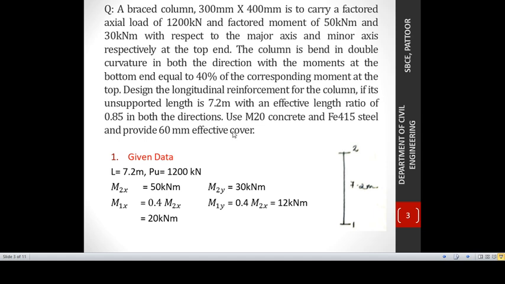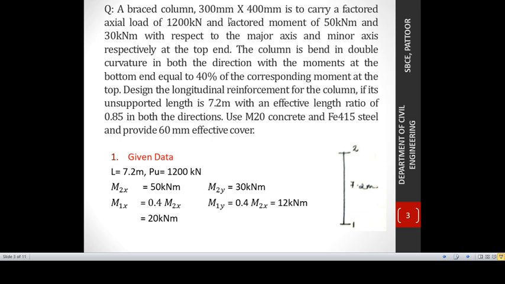In this question it is mentioned that the column we need to design is a braced column. The first two questions were dealing with the design of an unbraced column, and this particular one shows how to design a braced column. Its dimension is given as 300 mm by 400 mm.